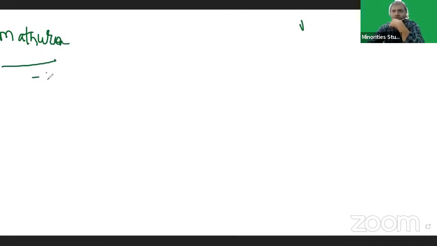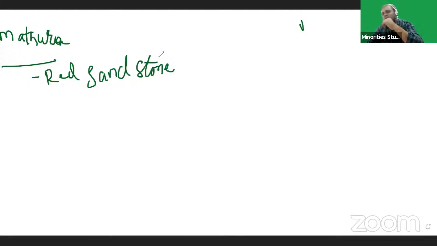Next, Mathura school of architecture. In Mathura School of Architecture, they use red sandstone. Okay, stone is most important in our exam. They may ask the stone also. In Gandhara School of Architecture, they used black granite. But in Mathura School of Architecture, they use red sandstone. These are two different stones. That's why we should remember these two stones.